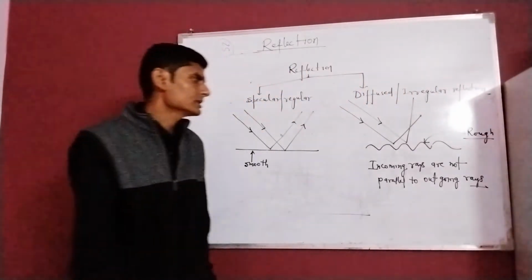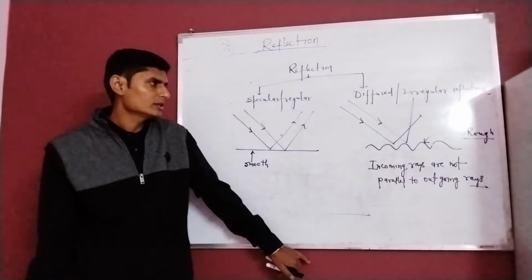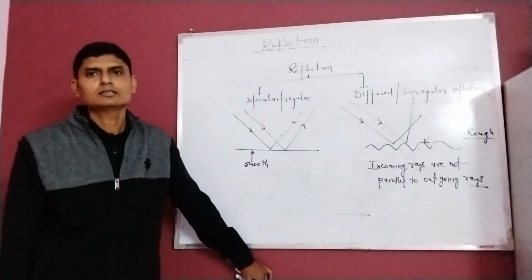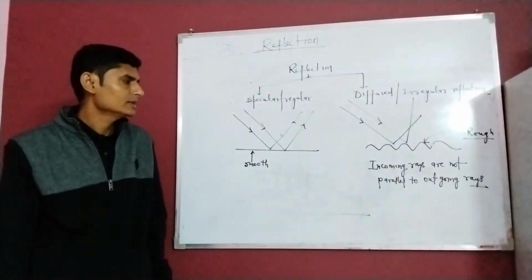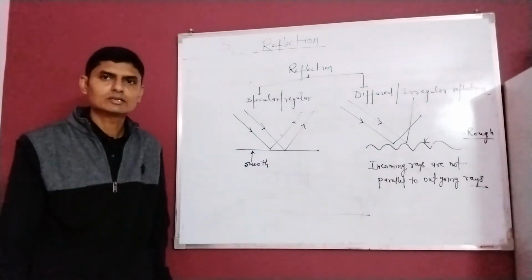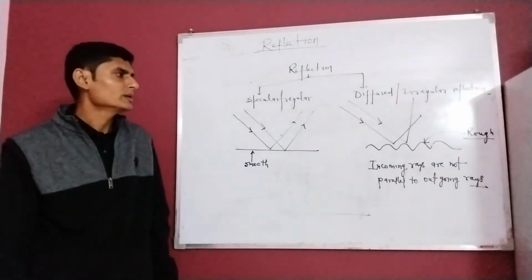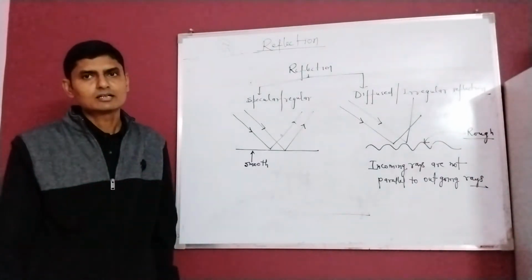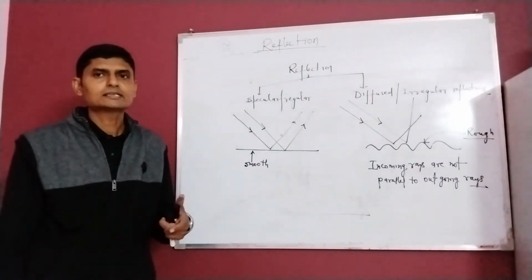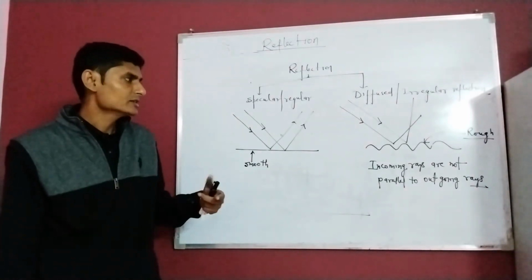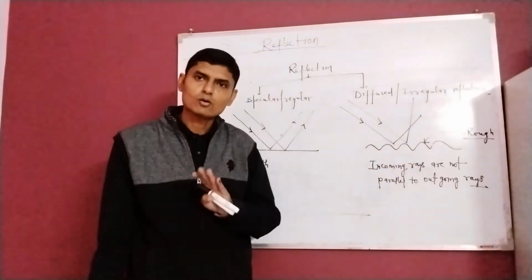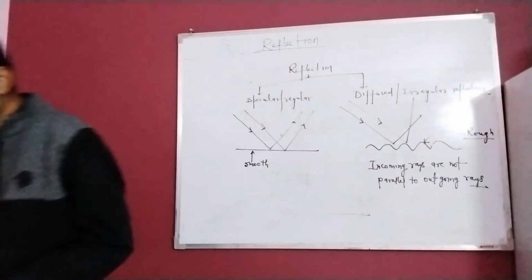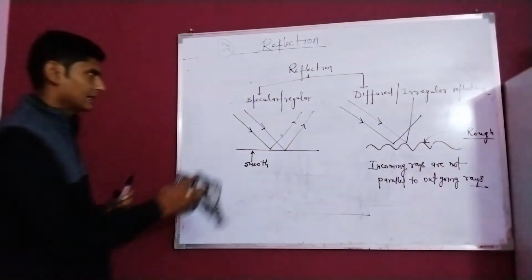For your kind information, I would like to add that in reflection, speed does not change, wavelength does not change, frequency does not change, but intensity of reflected light may change and it depends upon the nature of the reflecting surface. Okay. Now I am going to deal with laws of reflection.